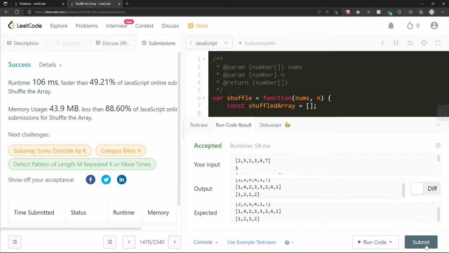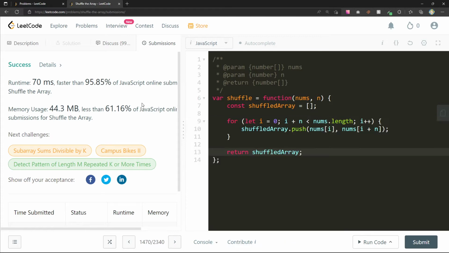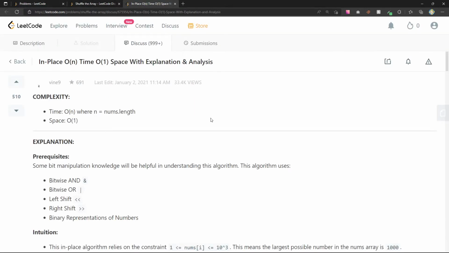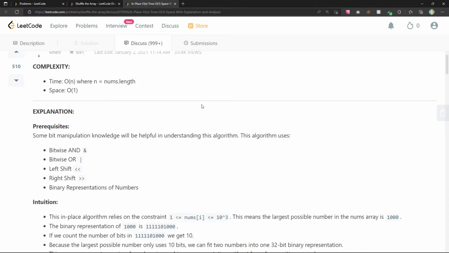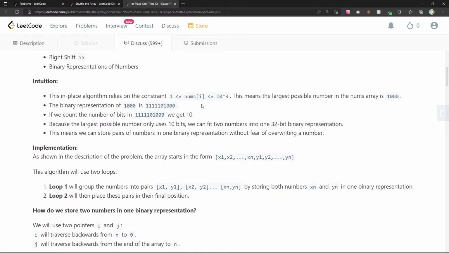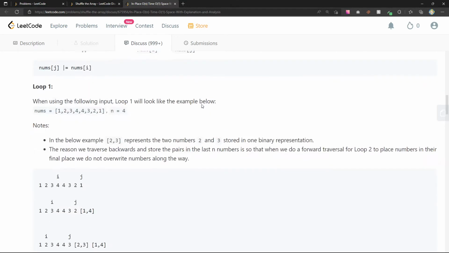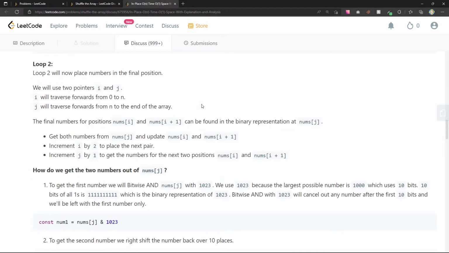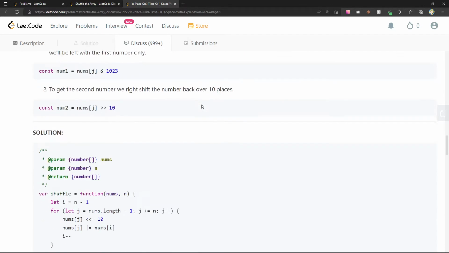49.2, 95.5. I'm always going to open the discussions. I'm very happy with this, but let's see if the discussions have anything to say. Of course, there's always in place, and I do want to read this one. Oh, this one's crazy. Just store the numbers in binary representation. This just seems wild.